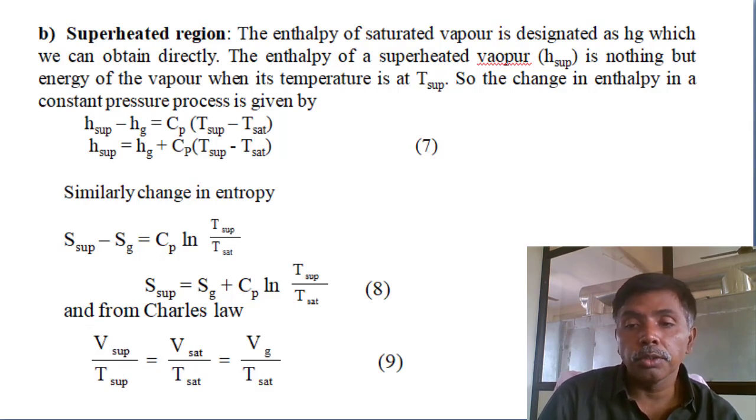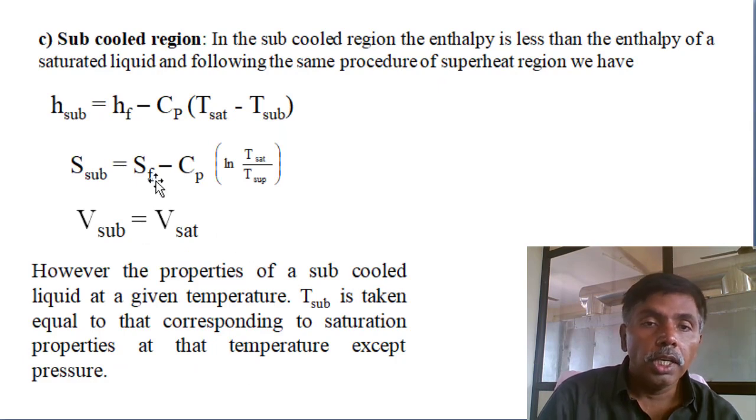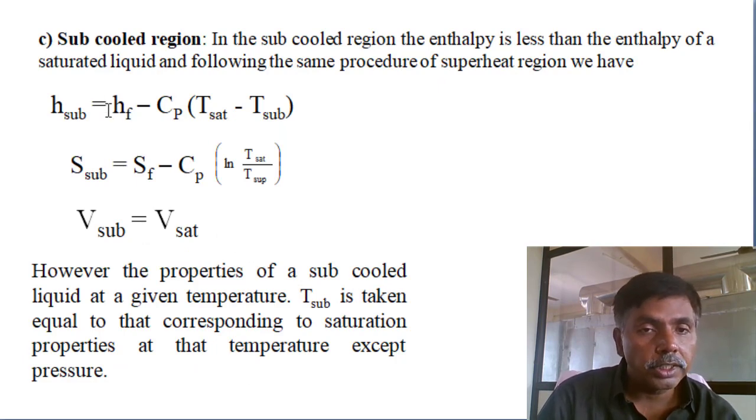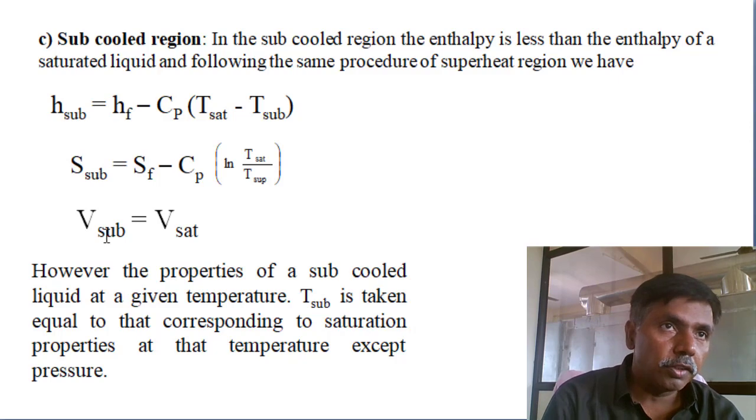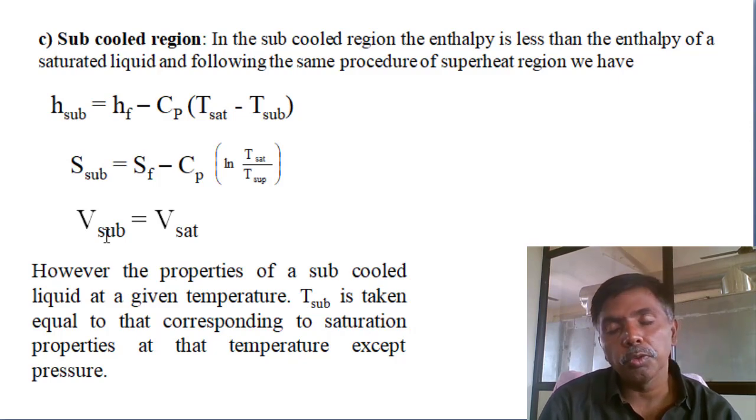Like that, subcooled also. h, it is less than the saturated liquid enthalpy: hf minus Cp into T saturated minus T subcooled. S subcooled also: sf minus Cp into ln T saturated by T subcooled. But from the volume point of view, in liquids, saturated liquid or subcooled liquid, the change in specific volume is negligible.